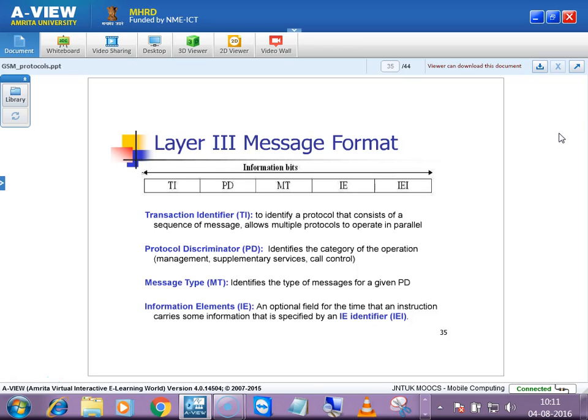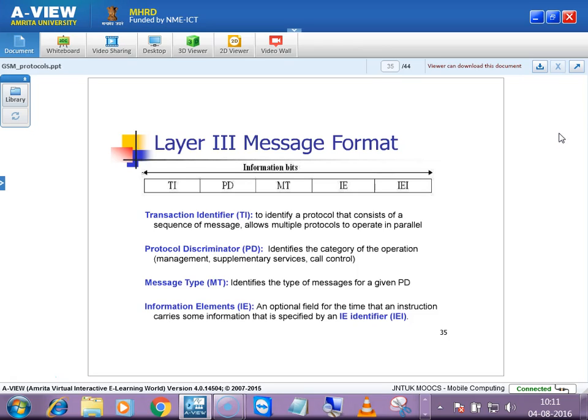That will be under the transaction identifier. Basically, to identify what protocol is used, that will be given by the transaction identifier. And the protocol discriminator: as I told you, supplementary services and call control management will be given by the protocol discriminator.